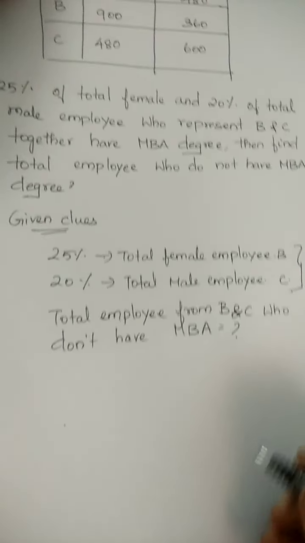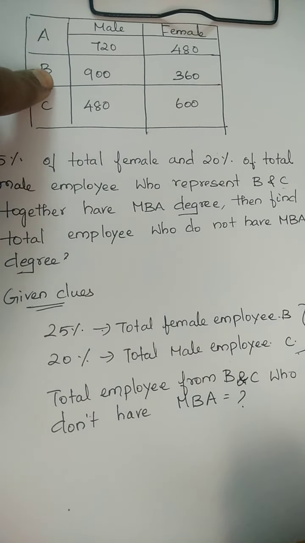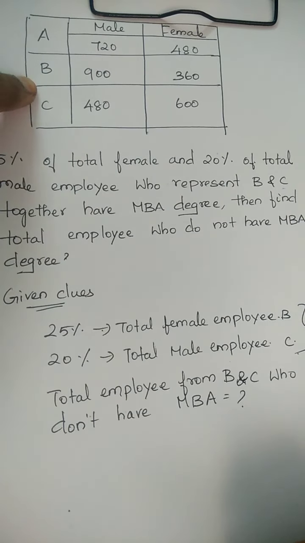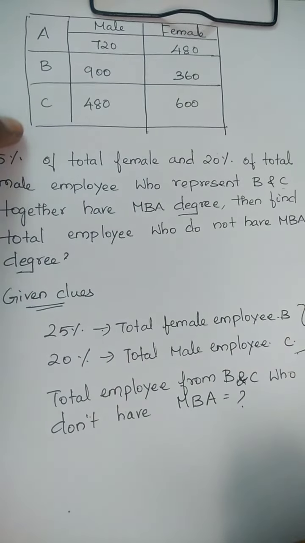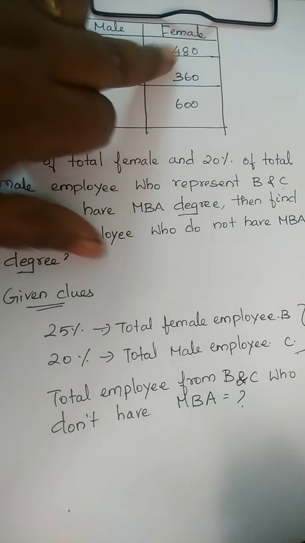Already we know the B and C values; we calculated them in the previous video. Please visit that video and then come back to this video. B is 900 for male and B is 360 for female, and C is 480 for male and C is 600 for female.